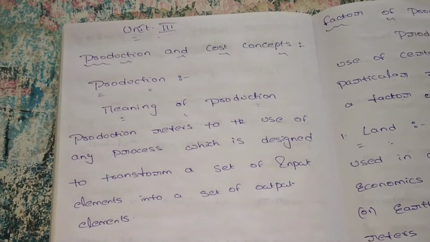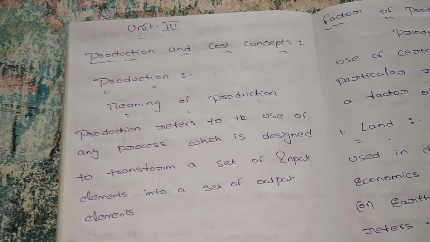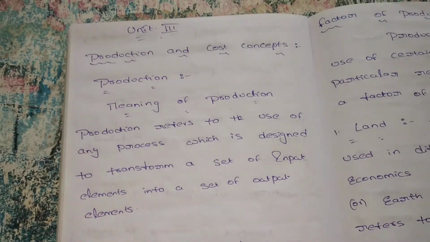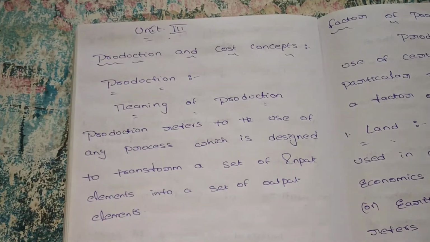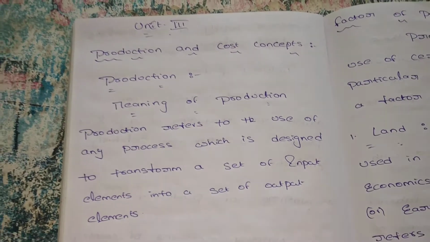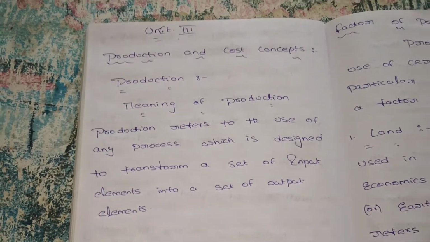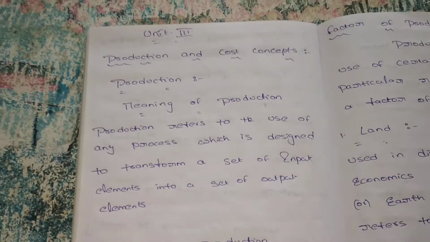For example, I want to eat a chocolate. So my want is for eating a chocolate. The manufacturer has produced the chocolate. Through the production of chocolate, my want is satisfied. So we can say production is directly the satisfaction of the wants of the people.